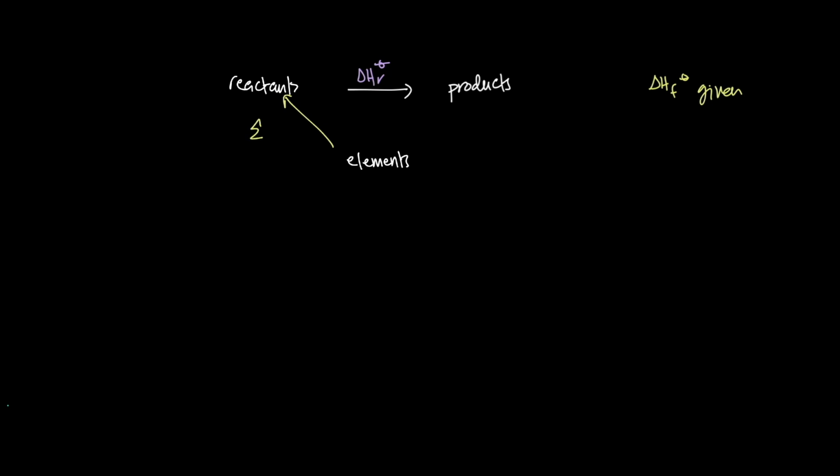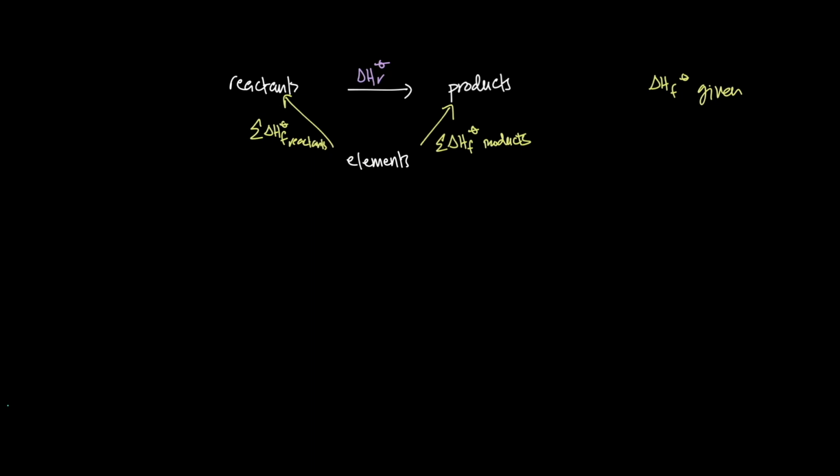That would be the sum of the, does everyone know the sum formula, right? That would be the sum of the enthalpy changes of formation of the reactants, right? So the elements can be converted to the reactants and then the reactants can be converted to the products, or elements can directly be converted to products, right? So that's delta H for that. Whenever formation enthalpies are given, you can use this idea, right?